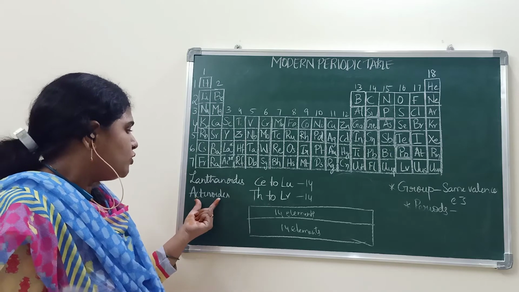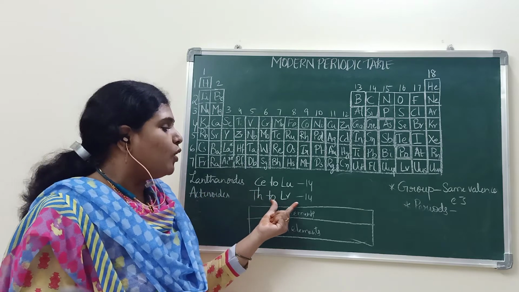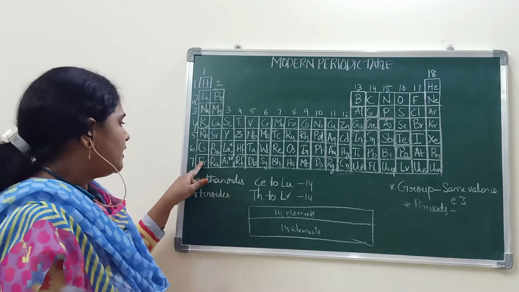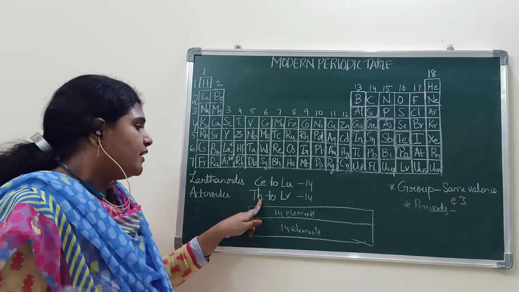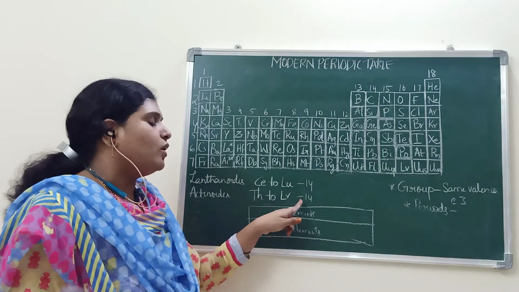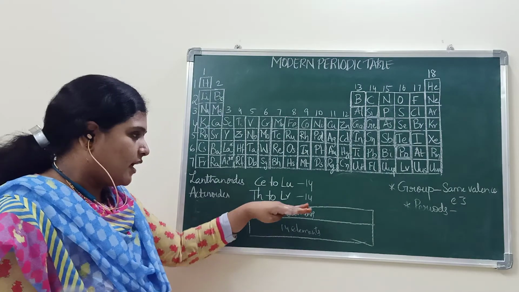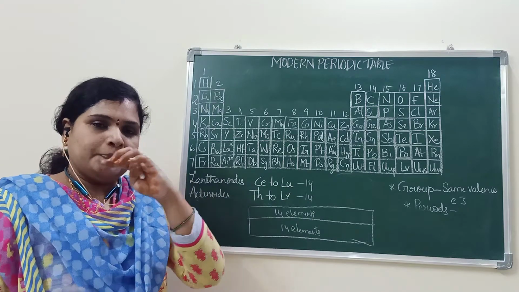And coming to the next, actinides. Thorium to lawrencium, total 14 elements. They are included in the 7th period. They are called actinides, and they include thorium to lawrencium. Total 14 elements. They are kept below the periodic table separately.